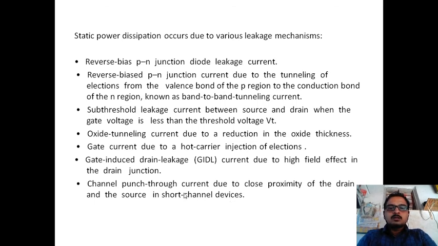Channel punch through means there is a channel in between the semiconductor and the oxide layer. In that channel, the current joins through the drain and source. This happens in short channel devices, where the length of the channel is short, so this channel punch through current will occur.